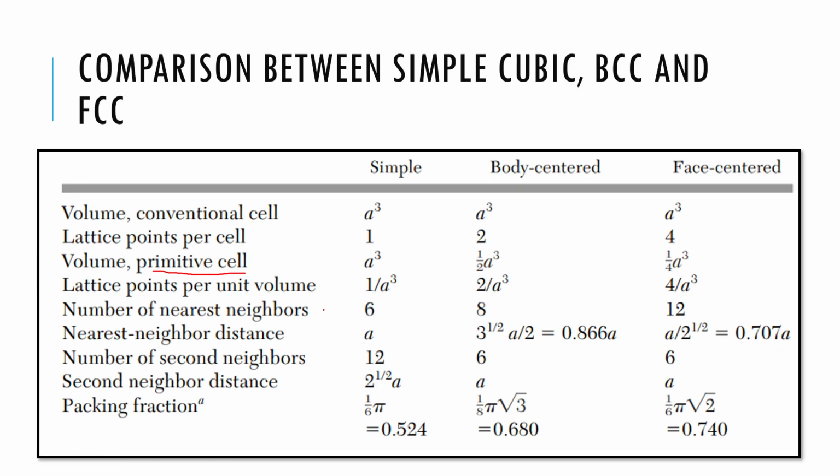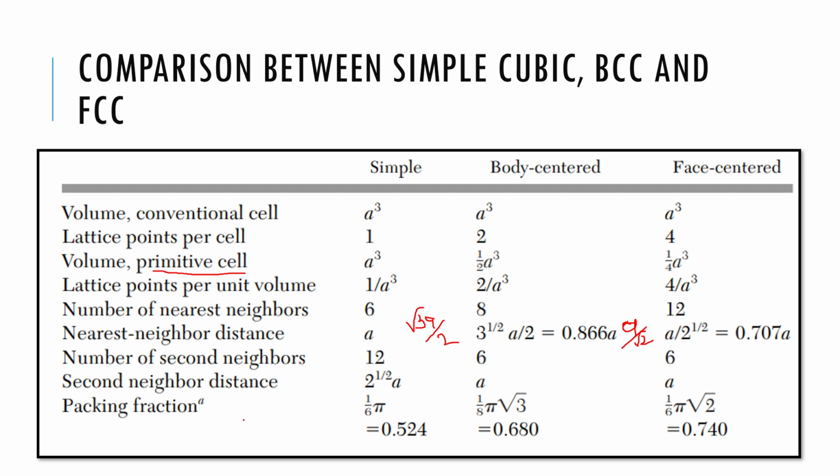Then the nearest neighbor distance is a for a simple cubic, then root 3 a by 2 for BCC, and a by root 2 for FCC. Then the number of second nearest neighbors are 12, 6 and 6 for the structures.